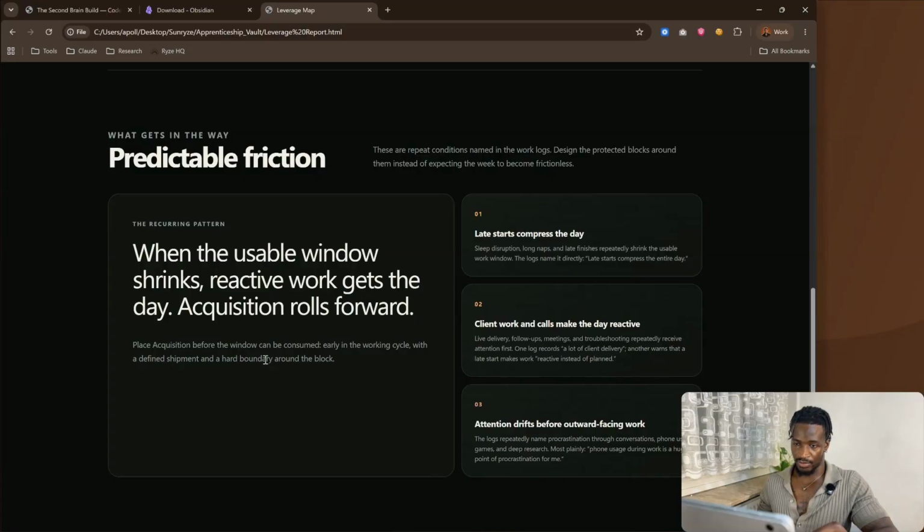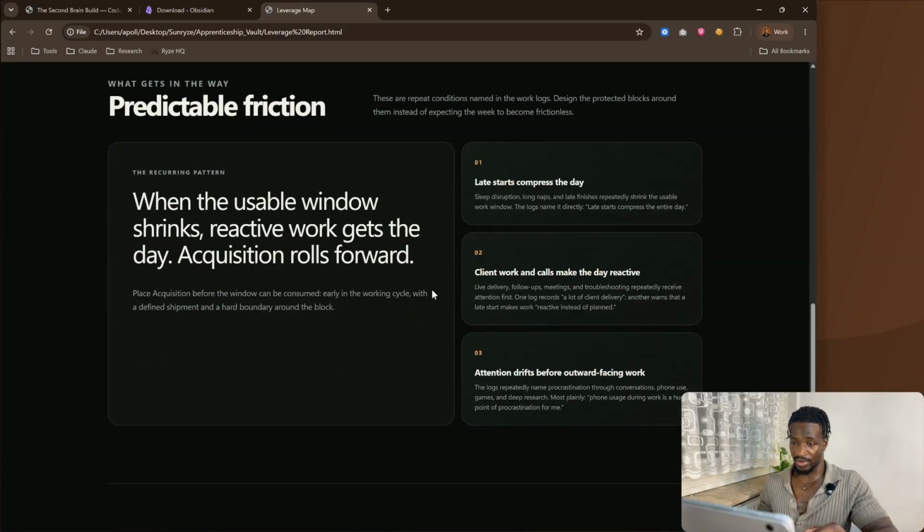Place acquisition early in the working cycle, before the window can be consumed. Yeah, that's really great advice. Essentially saying I should do the thing that I tend to put on the back burner at the start of the day. That way, when I get into the actual run of my day, it doesn't get deprioritized as much.